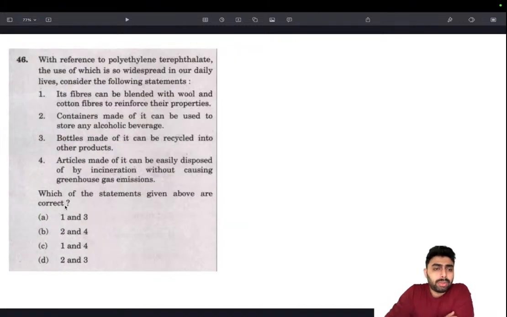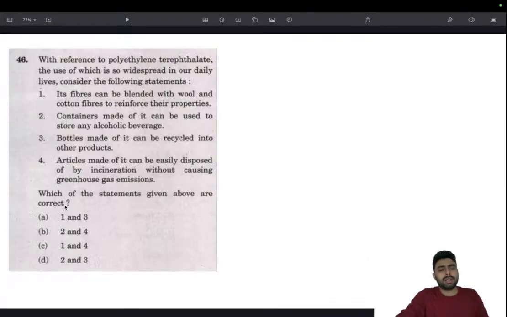Moving on, next one. The question is about polyethylene terephthalate, that is PET basically. So it's widespread use in our daily life. Consider the following statements. Its fibers can be blended with wool and cotton fibers to reinforce their properties. Since it's a plastic and it's very much doable, so that's very possible. So that's very possible, and this seems very harmless, so that's there.